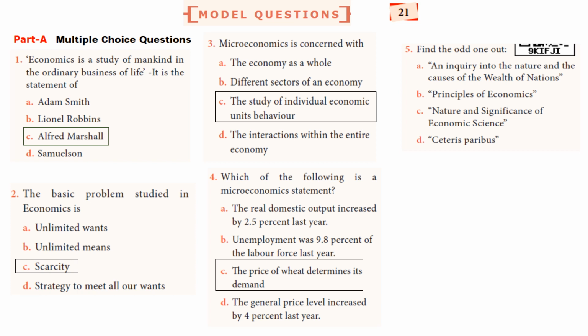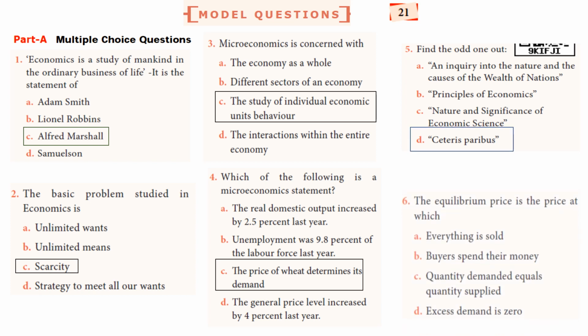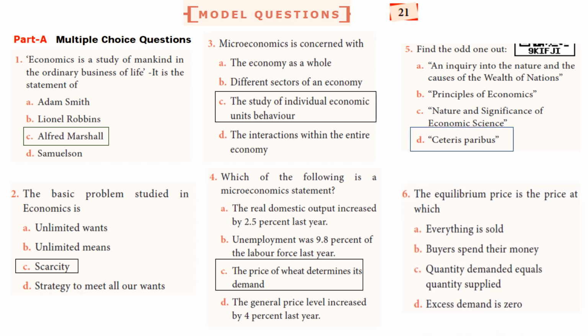An Inquiry into the Nature and Causes of the Wealth of Nations, Principles of Economics, and Nature and Significance of Economic Science are books written by economists. The odd one is Ceteris Paribus. And the next one: the equilibrium price is the price at which quantity demanded equals quantity supplied.